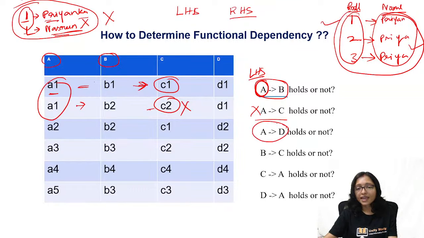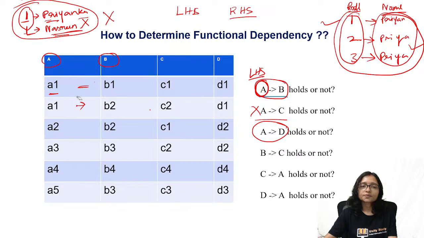A implies D, is it holding? Is this holding? A implies D. Yes, here is A1, here is D1.